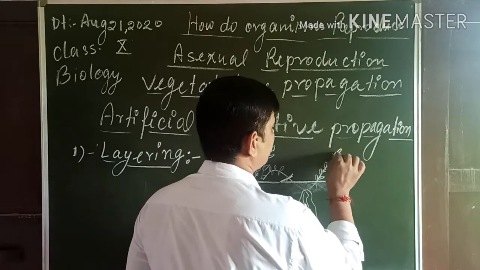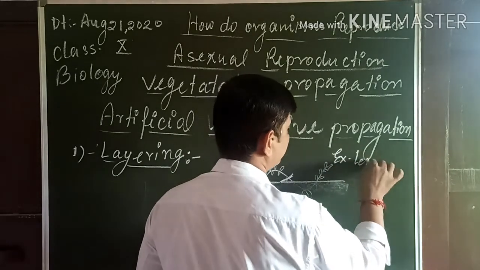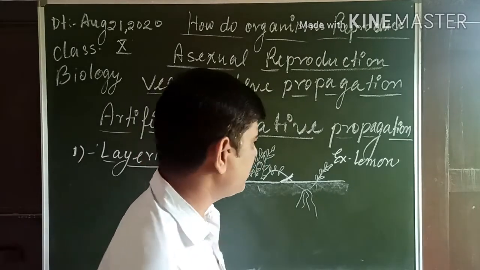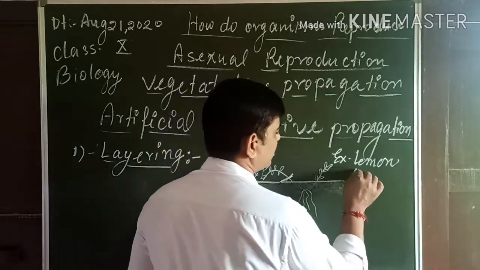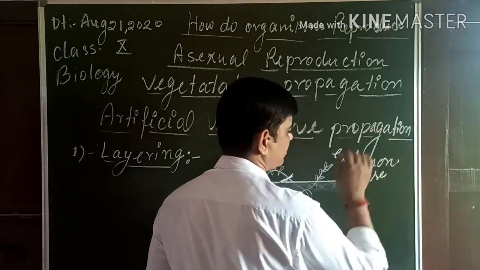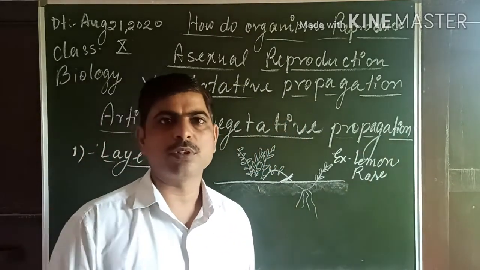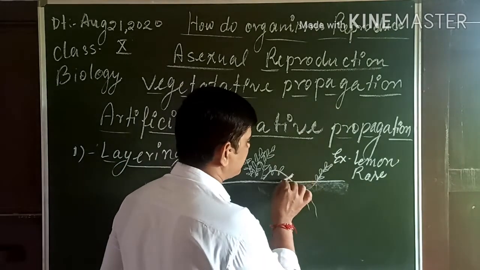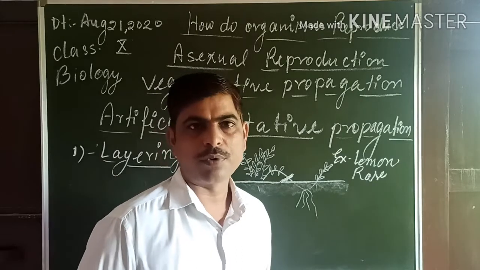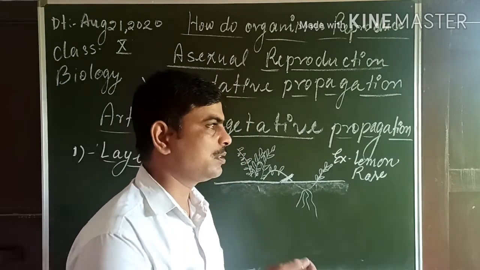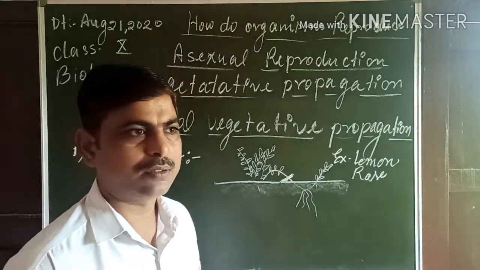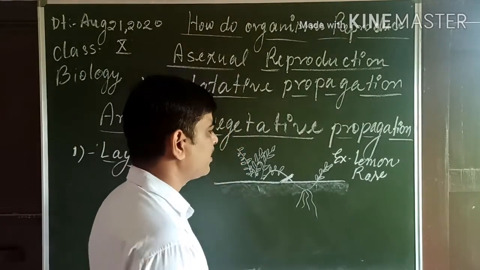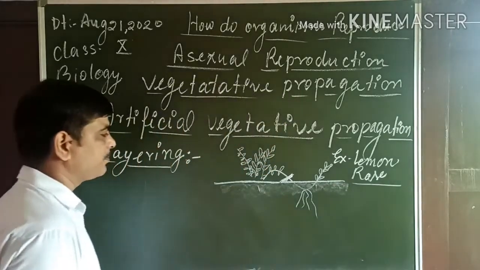You can take the example of lemon, very popular, which can be grown this way. You can take the example of rose also. If we want to grow the roots faster, we can remove the bark, the dead tissues, from the branch and treat it with auxin, which increases the growth of roots. So this is layering, an artificial method.